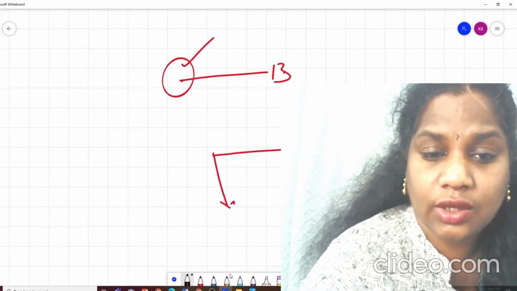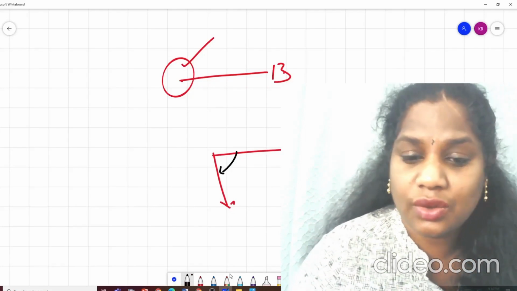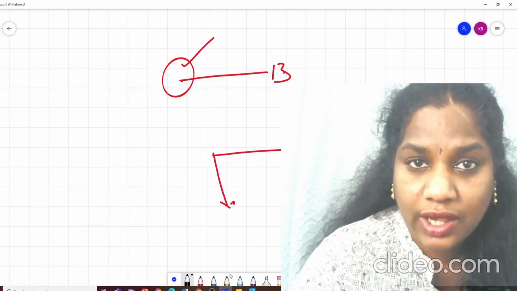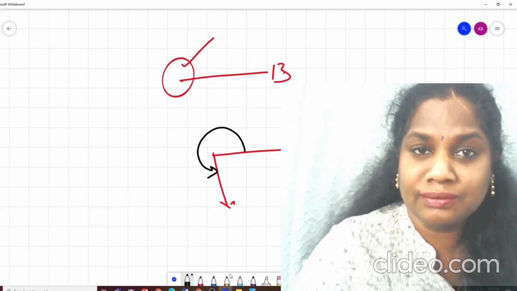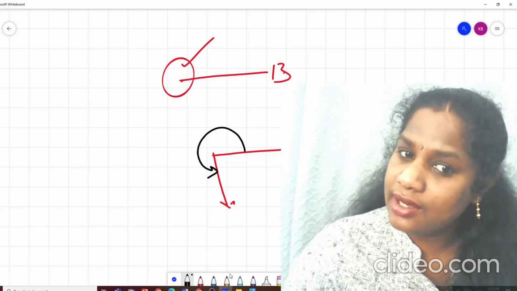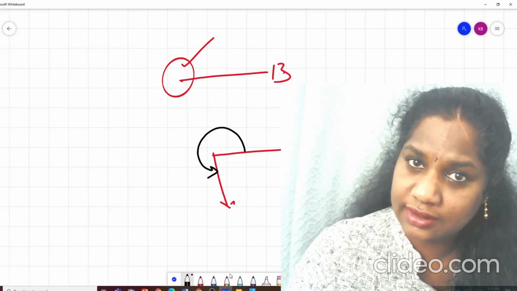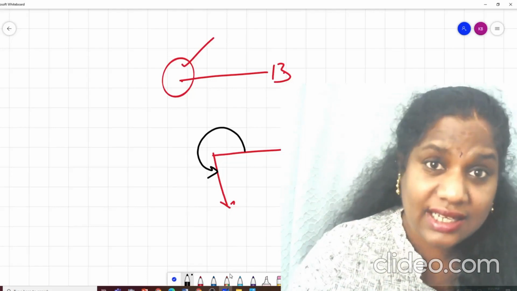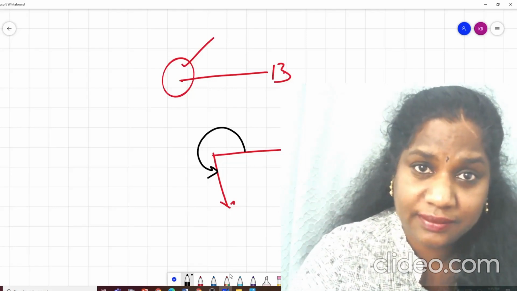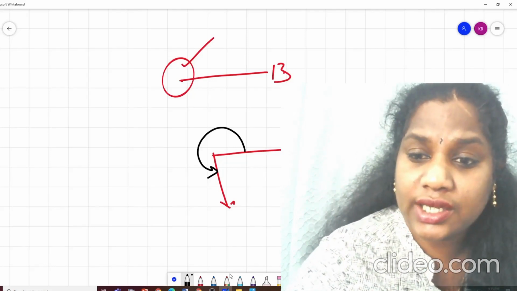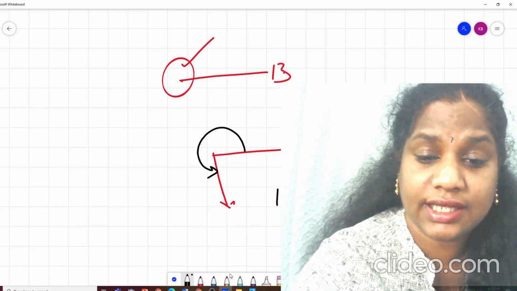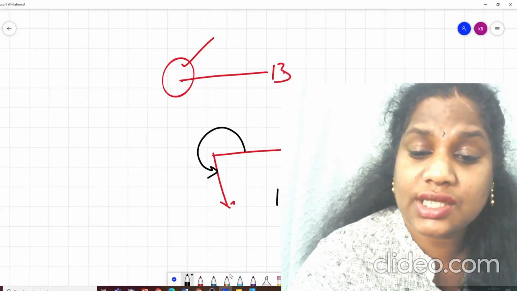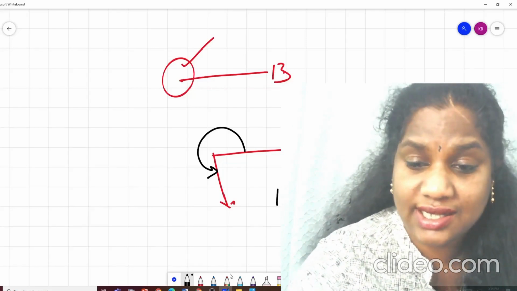I'm not asking you to measure this angle. No, I'm not asking you to do that. I'm asking you to measure this angle. So think, is it more than 180 degree? Yes. Is it less than 360 degree? Yes. So there is an angle which is more than 180 degree and which is less than 360 degree.